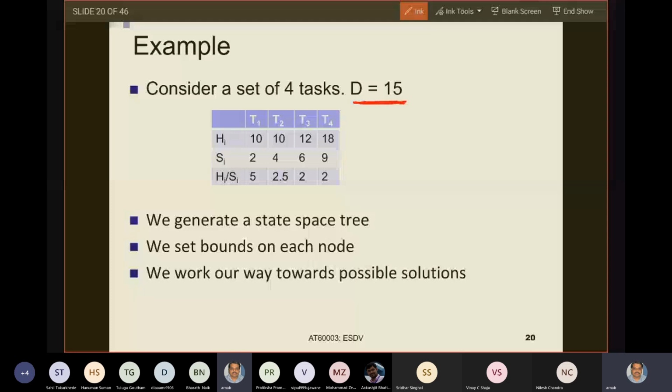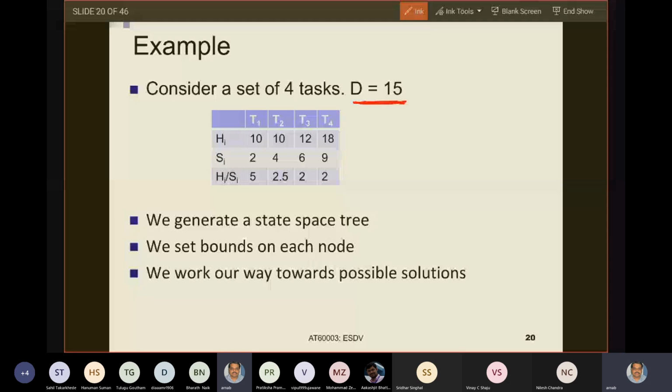Now, it so happens that my embedded system has a bound on the maximum time it can take. So I want to minimize the hardware area cost such that the total time incurred by the software tasks is less than or equal to 15. For that, I want to maximize the hardware area cost of those tasks implemented in software. If you understand this concept, you will understand things easily.